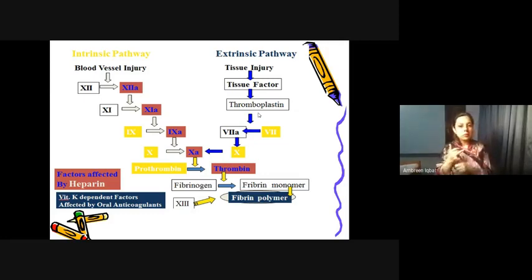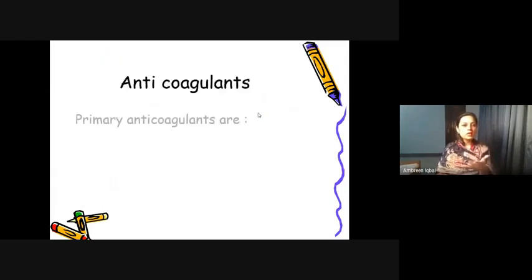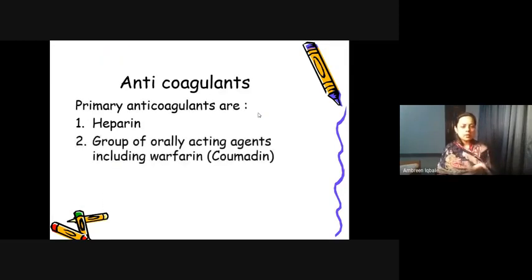So we will discuss the points why abnormal clotting is going to occur. Coagulation is when the blood is going to clot. Anticoagulants are those that inhibit the clotting of these substances. So what happens when abnormal clotting starts? This is the point. These anticoagulants basically are heparin.